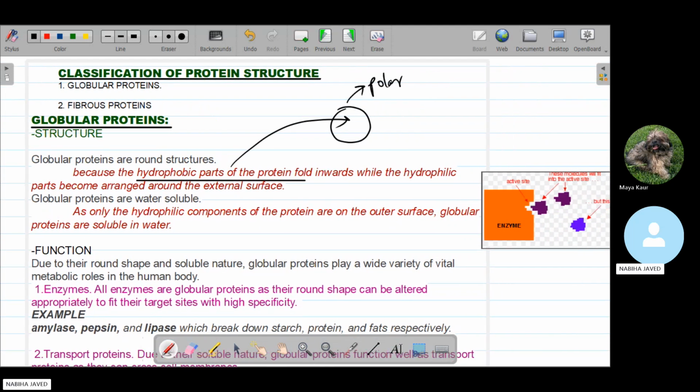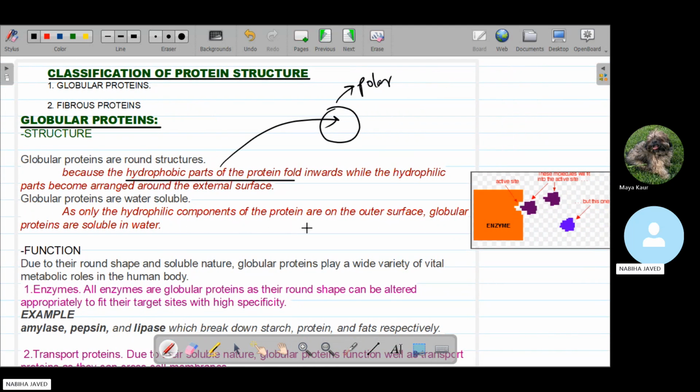Another structural property of the globular proteins is that they are water soluble. Since only the hydrophilic component of the proteins is on the outer surface, we already said that on the outer surface of the globular proteins the hydrophilic part, meaning the polar part, is present. Because of this hydrophilic component on the outer side, globular proteins are water soluble.